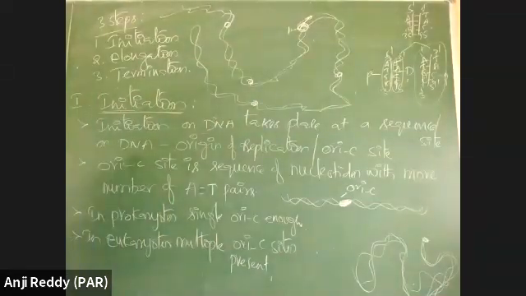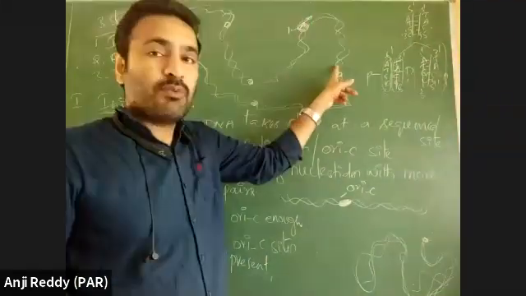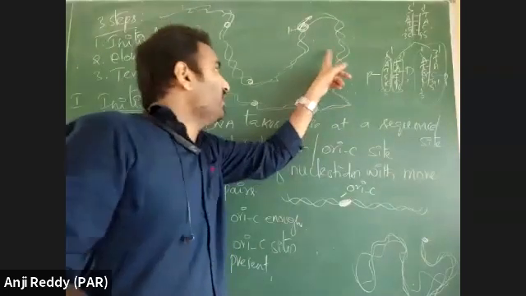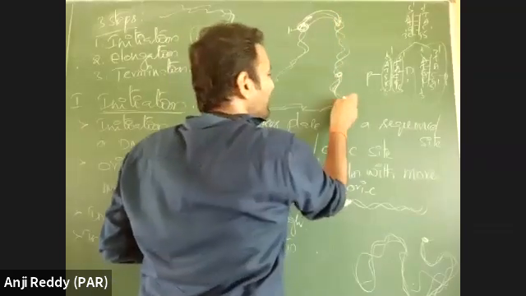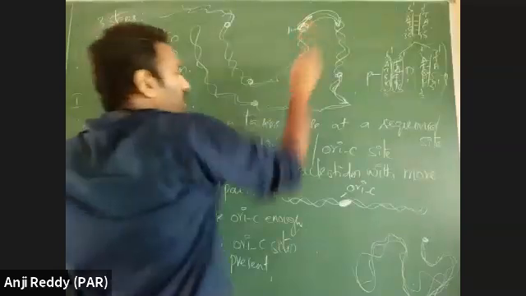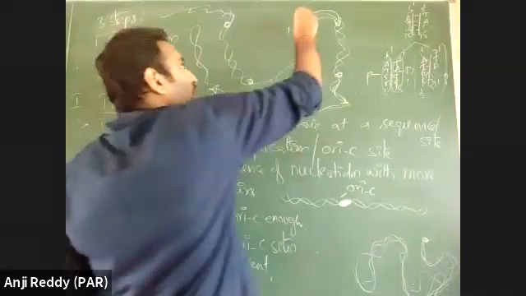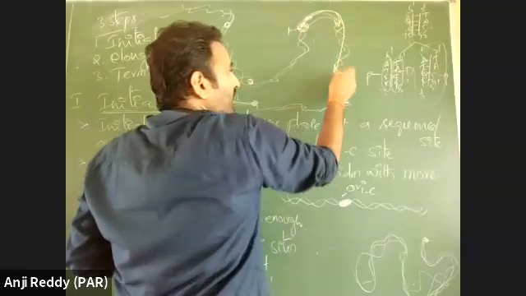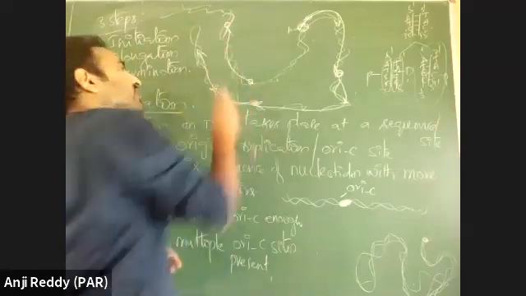Like that, see here, it is starting the process. It will carry up to here. When it is replicating DNA from here to here, another one is replicating from here to here. So when this origin of replication completes, this completes, this completes.